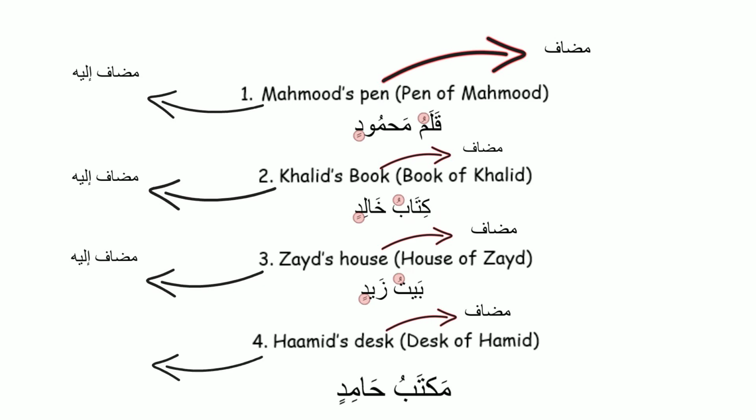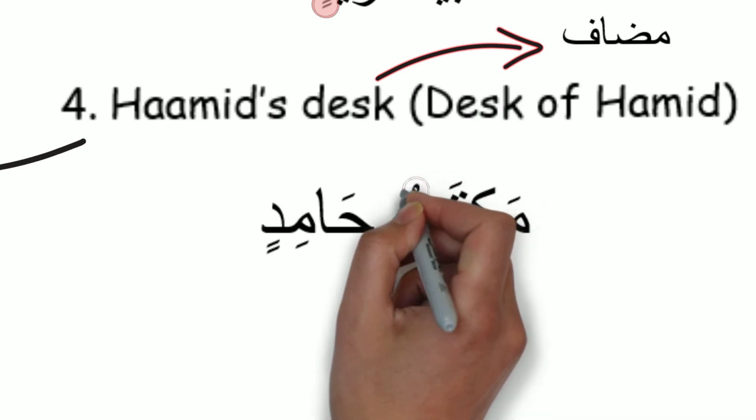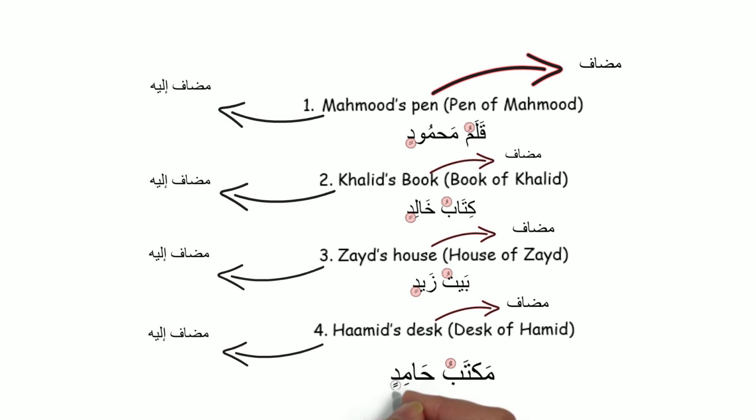So first of all, we get the mudaf to come first, the desk. And we say desk is maktab, so we give the mudaf a dhamma, and the mudaf ilay, who it is referring towards, we make them come second. So the desk comes first, maktabu Hamidin.